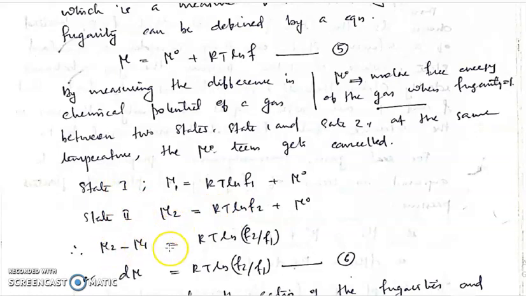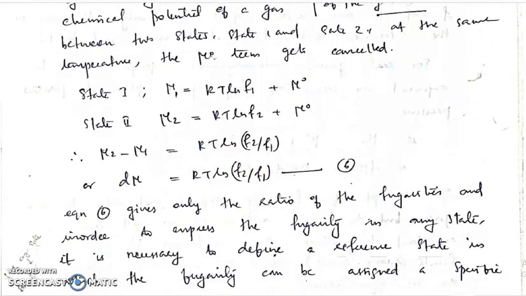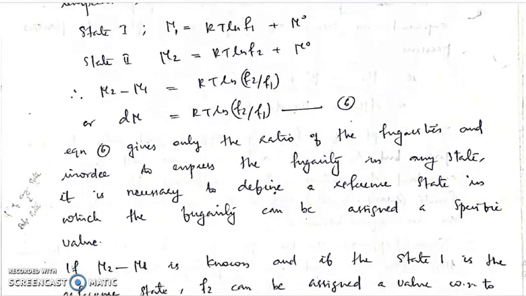Mu2 minus mu1 will be equal to, these mu 0 terms cancel, right? And this is a log term. So we have RT ln F2 minus ln F1, which can be represented like this, RT ln F2 by F1. So mu2 minus mu1 is nothing but d mu. D mu is equal to RT ln F2 by F1. That is our equation 6. So here we have fugacities as a ratio, right?